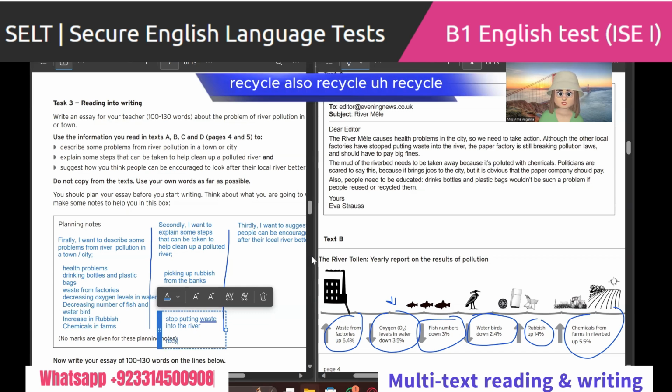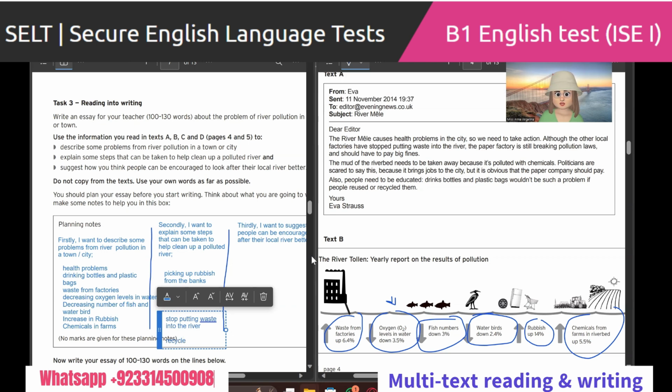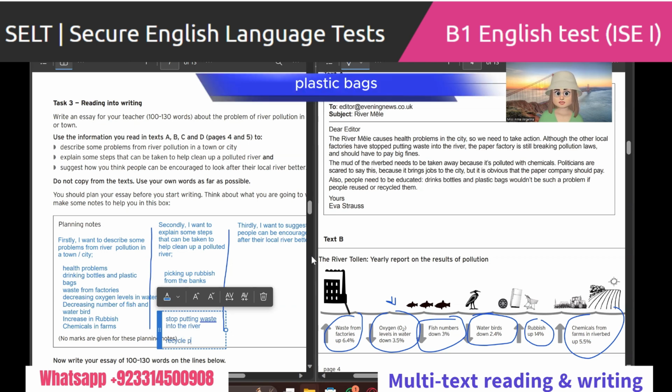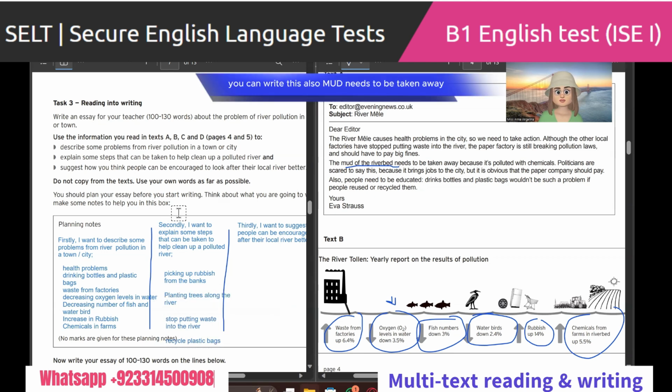Recycle plastic bags. Okay. If you want to add one more, the mud, we can also write this. Mud of the riverbed needs to be taken away, right? You can write this also. Mud needs to be taken away. Okay.